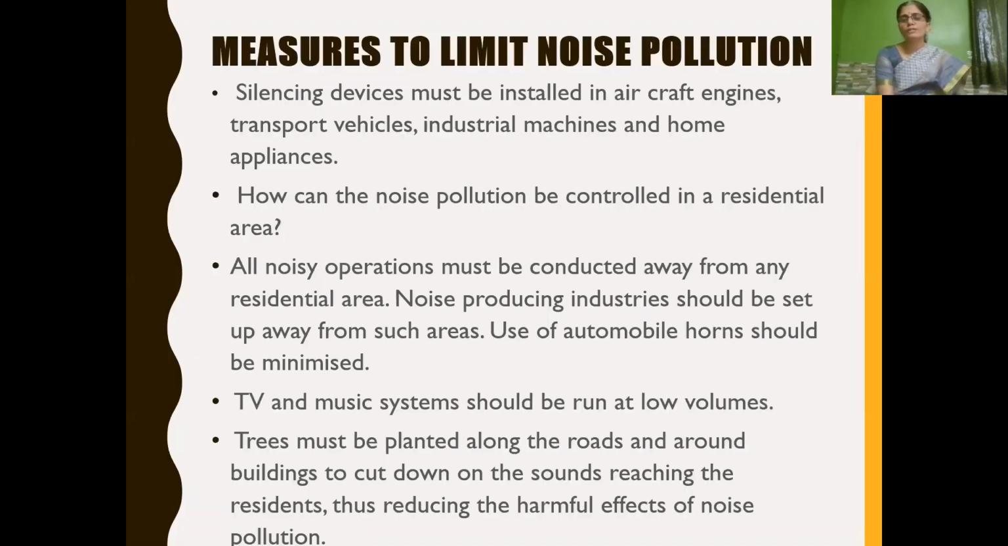And then, how can we control noise pollution? Measures to limit noise pollution: we have to install silencing devices in aircraft engines, transport vehicles, industrial machines, home appliances, etc. At home level, in residential areas, how can we control noise pollution? All noise operations and noise producing industries should be set up away from residential areas, and the use of automobile horns should be minimized. TV and music systems should be played at very low volume.